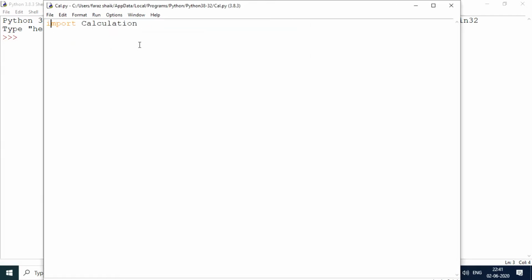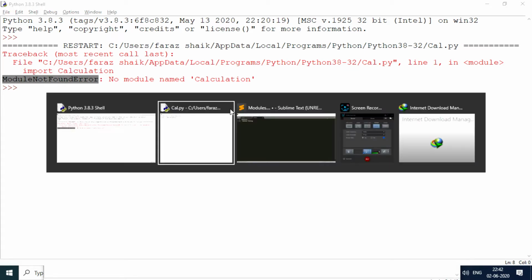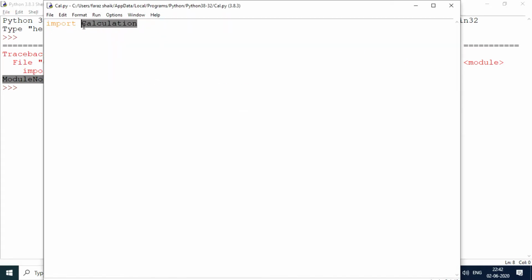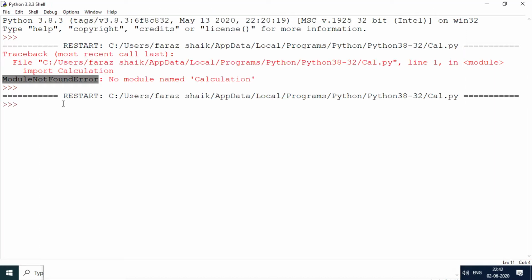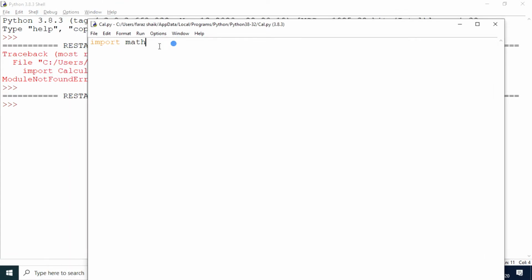Now, as I've explained, if it gives you a module not found error, that means this name is valid and you can take this name. If I take math instead, it is not going to do anything. It means that the math name already exists, and we cannot use it as our program name. So that was all about the module name that you have to choose.